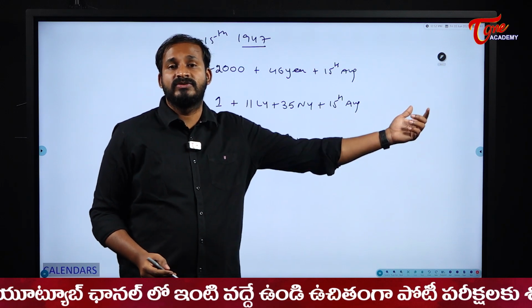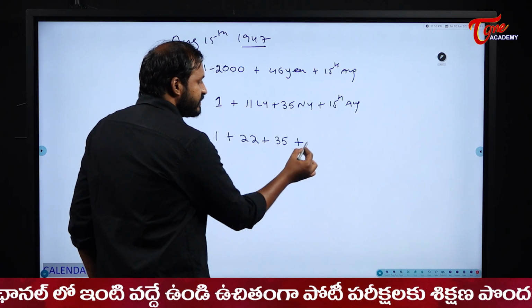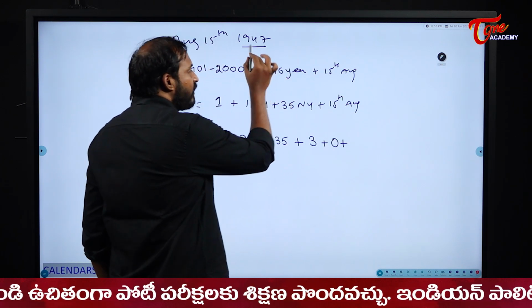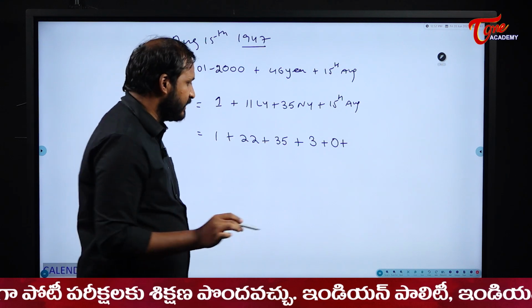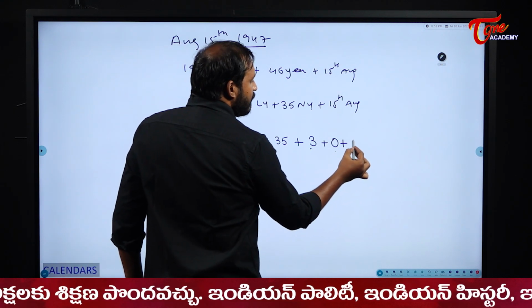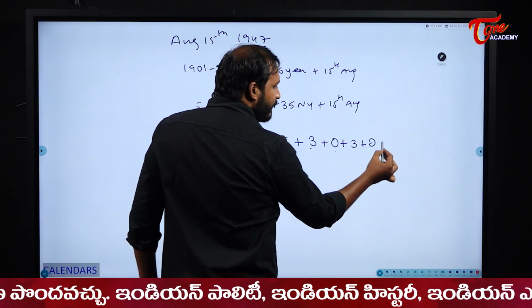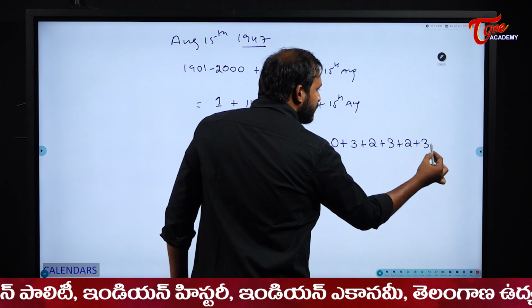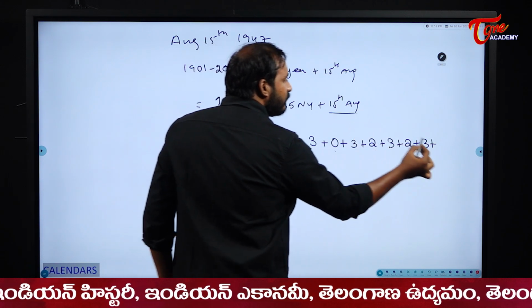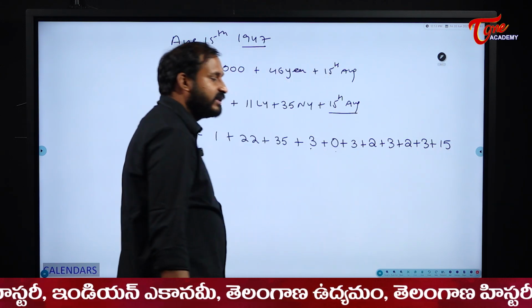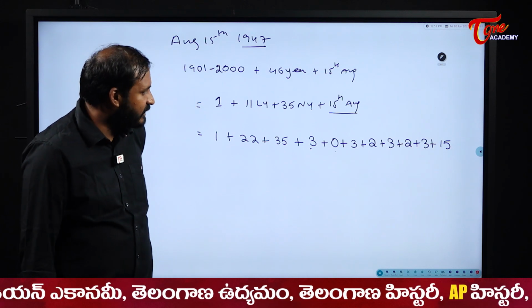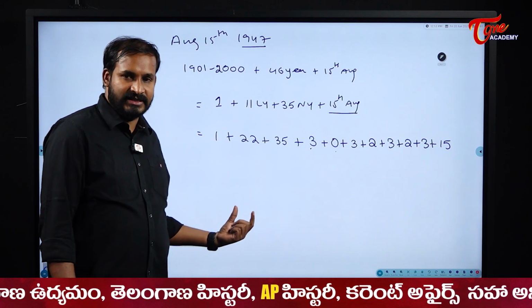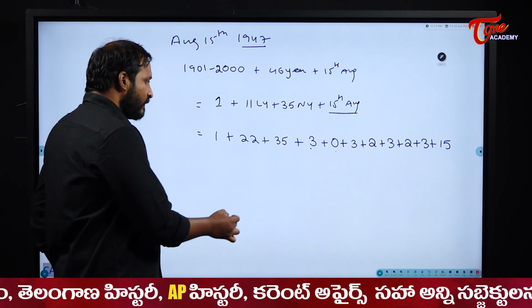I should travel from January to August. So January, February is 0. Why? Because 1947 is a normal year. It will have only 28 days. January, February, March, April, May, June, July, and don't write the August code, directly write down 15. Why? Because for August 15th we are finding the date, right? As I have already told you, add everything, you will get a value and divide it with 7. Or else cancel 7 sum.